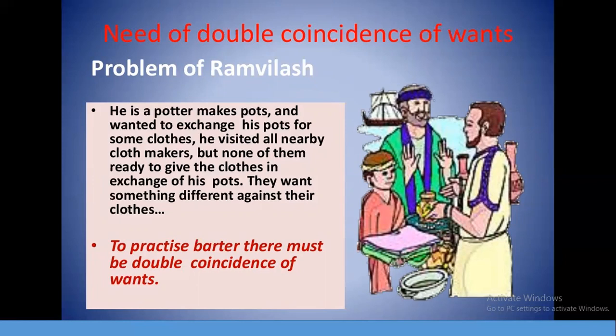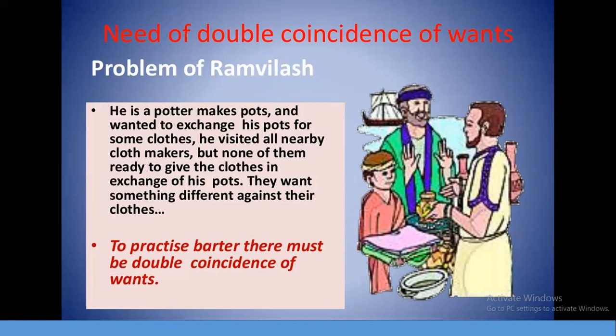So, did you understand the meaning of double coincidence? It is the situation where double coincidence creates a problem for the barter system. If the seller needs my commodity, then only I can sell and get my commodity from the seller. If you don't want my commodity, then how can I buy whatever I want?